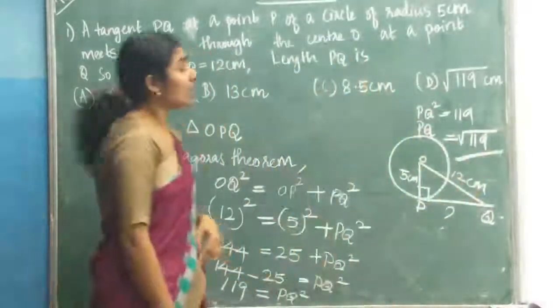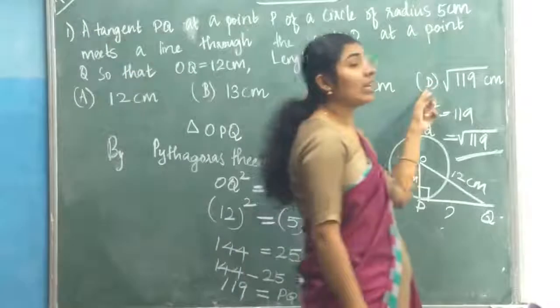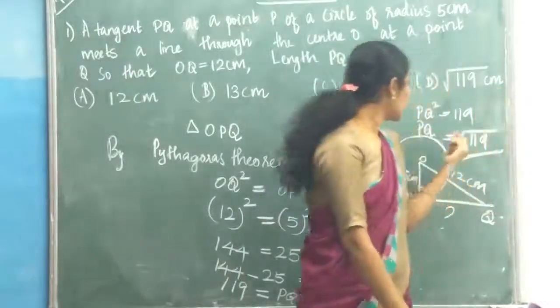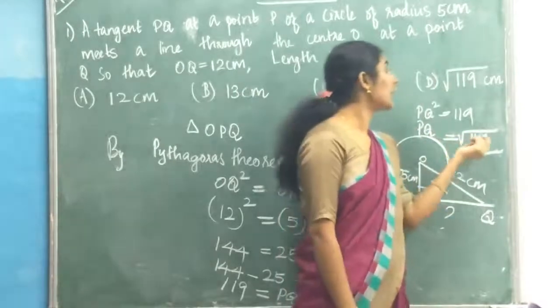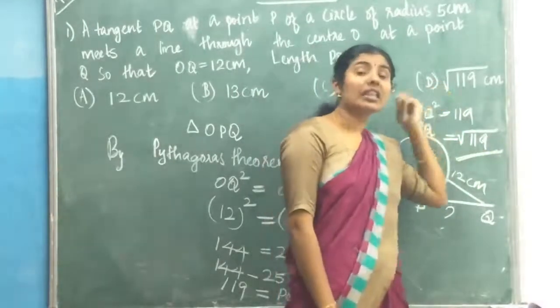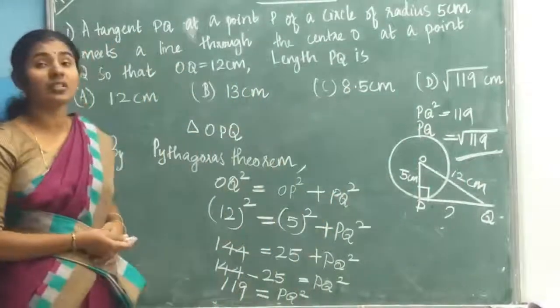119. See the options. Which one is the correct one? D is the correct option, isn't it? We are getting the length of tangent PQ as square root of 119. So option D is the correct answer. Hope you all can understand.